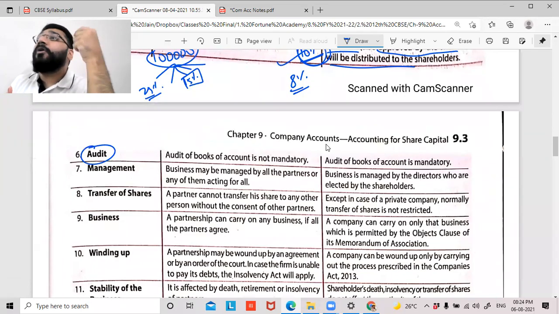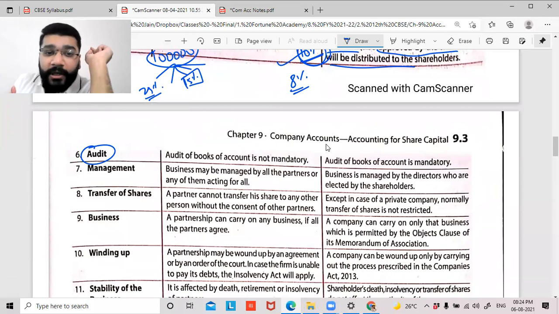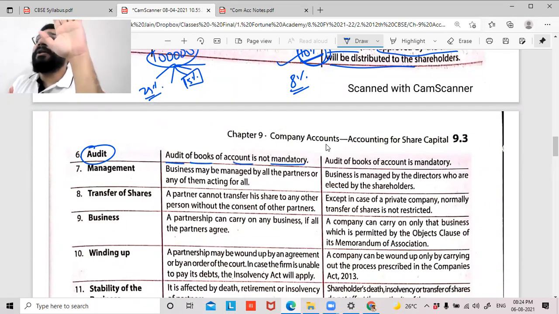Audit means checking of the accounts. Audit of the books of accounts is not mandatory in partnership. Did you study anywhere who does the auditing? Chartered accountants. CAs are appointed to check whether everything prepared in the accounts is correct or not. The process of checking accounts is called auditing. In partnership, it is not mandatory, but in companies, it is 100% mandatory.